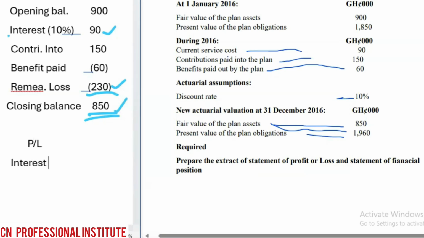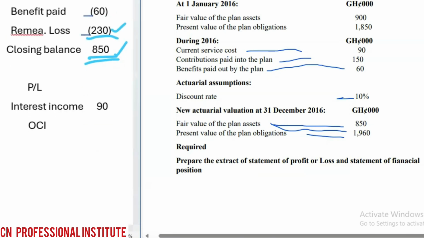Okay, so we have interest income of 90, which is income and will go to other income. Then when you go to your OCI, other comprehensive income, we are going to record the remeasurement loss. Are you following? How much is the remeasurement loss? We have a remeasurement loss of 230.